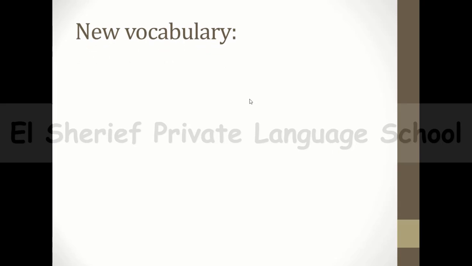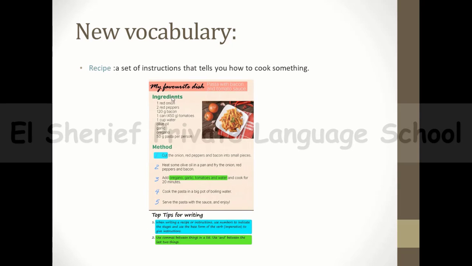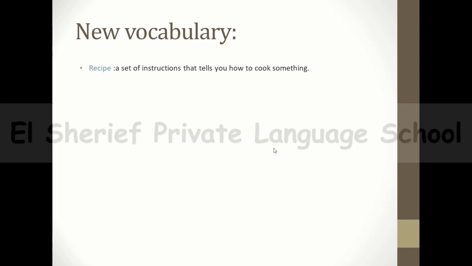And now let's know the new vocabulary in our text. First of all, we have this word recipe. Recipe, guys, is a set of instructions that tells you how to cook something like this. This is a set of instructions, the ingredients and then the method or the instructions to make pasta, for example. So this is a recipe of pasta, okay?